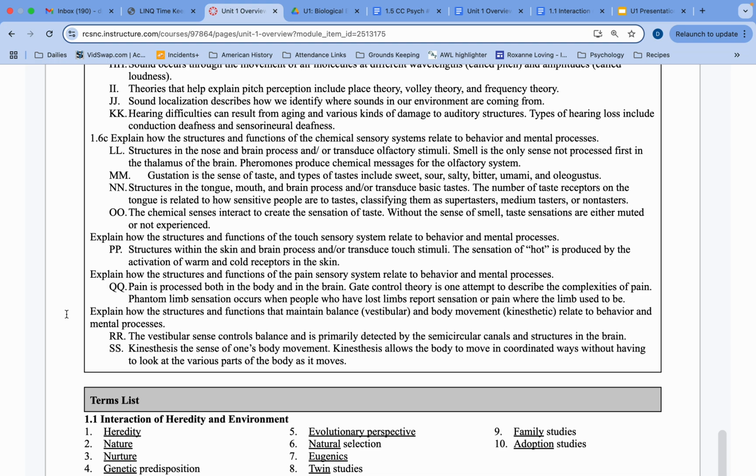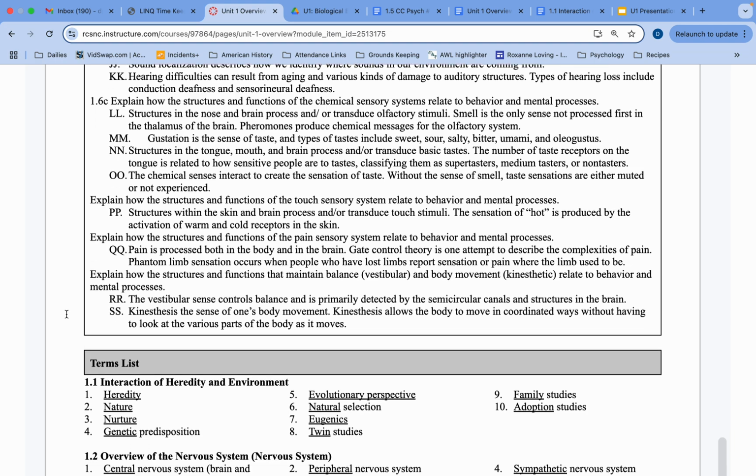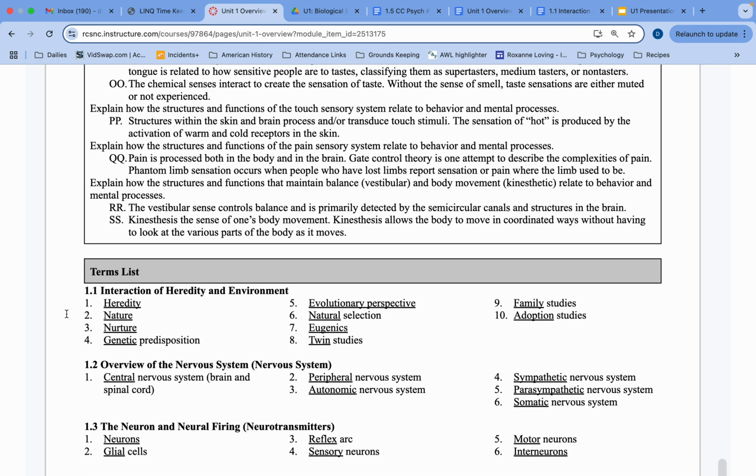kinesthetic sense. So again, if you close your eyes and you know that your right hand is above your head or below your head, that's your kinesthetic. As your ability to obviously balance is your vestibular.